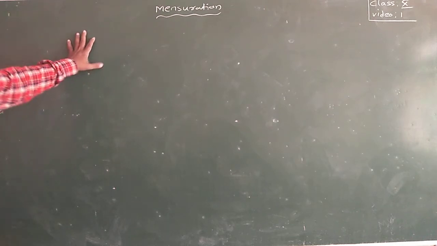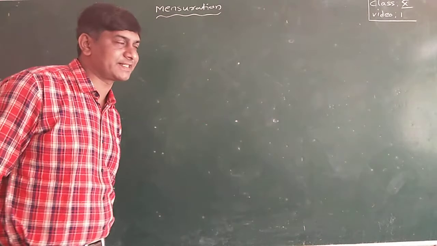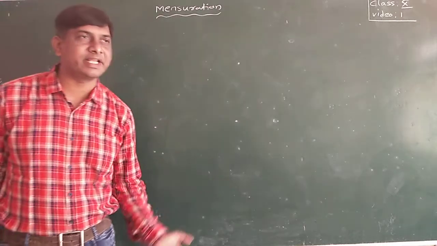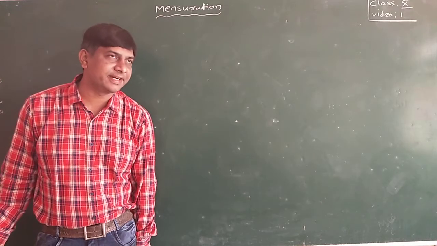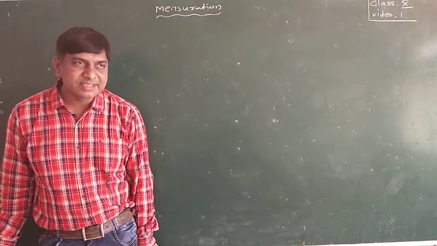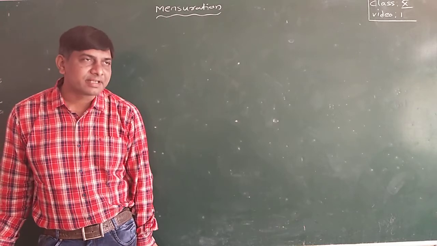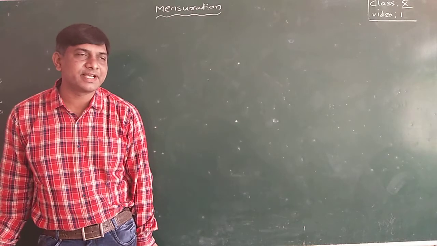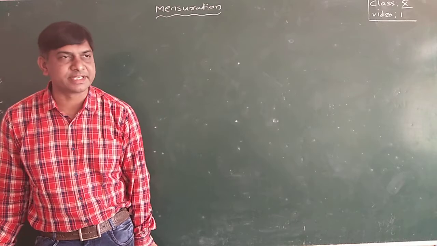Okay, mensuration is a branch of mathematics which studies about the geometrical figures whose lengths, perimeters, areas, lateral surface areas, volumes, all these things.